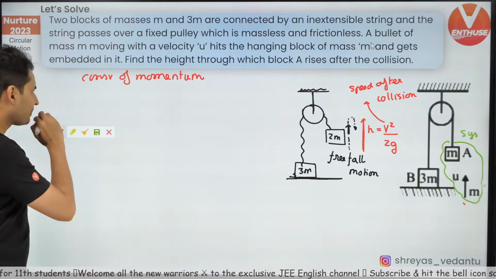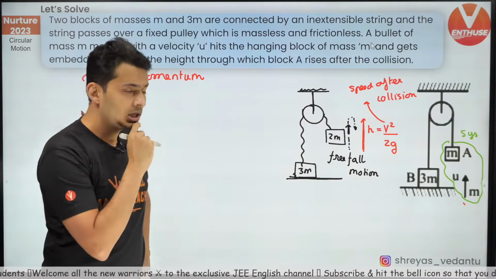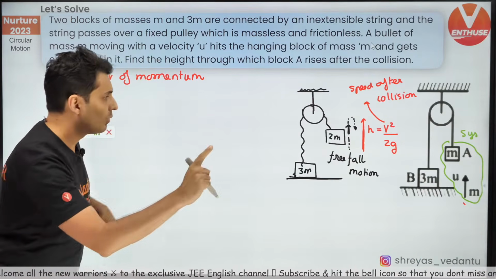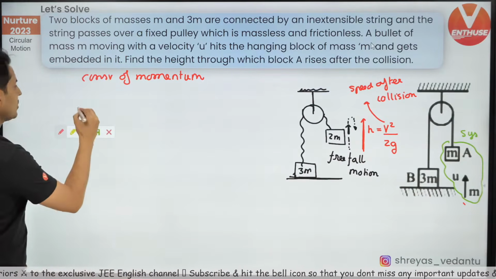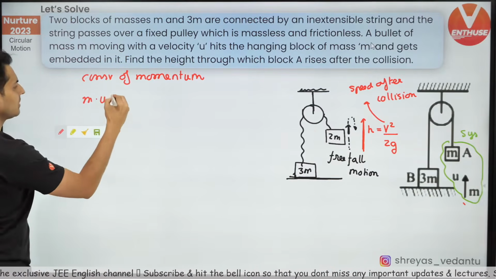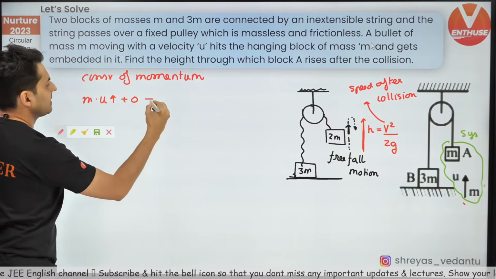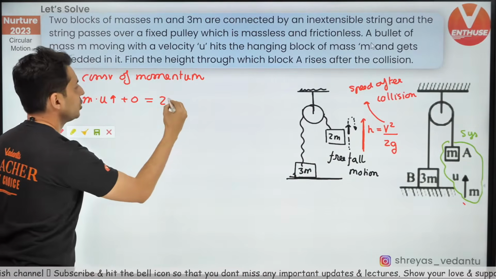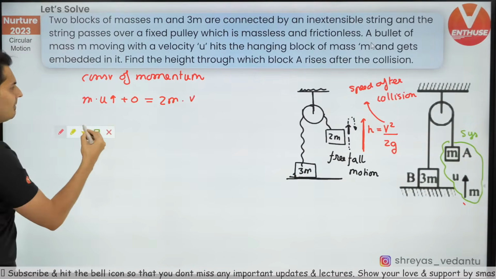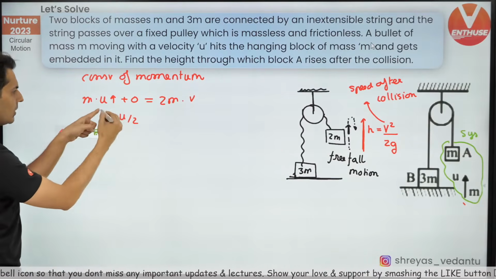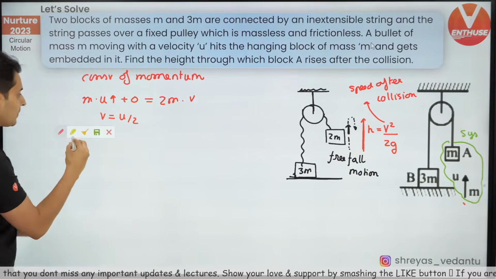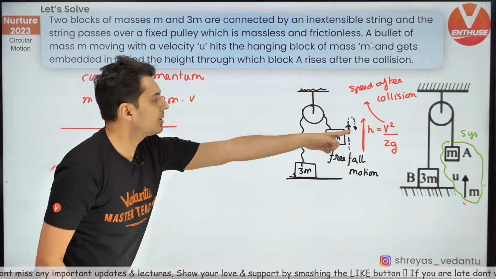Okay, so here is the logic. Use conservation of momentum. What was the momentum before? This mass is at rest. This mass is moving. So it will be m into u. This is upwards. The other mass is at rest. The total mass is 2m. What speed does it have? V. So obviously v will be u by 2. m gets cancelled, 2 comes below. It will become u by 2.